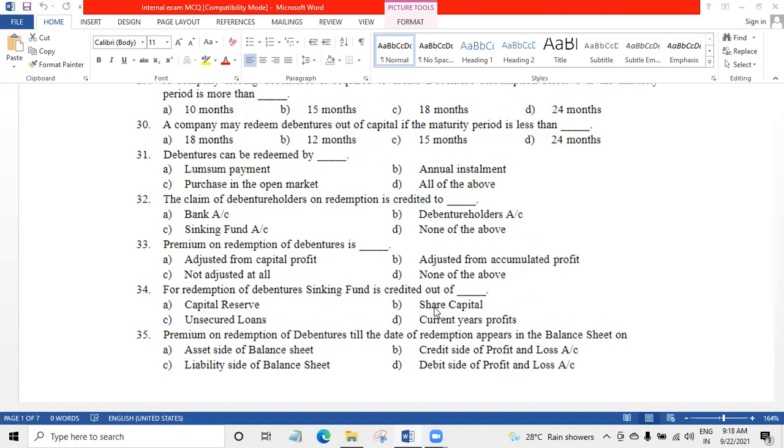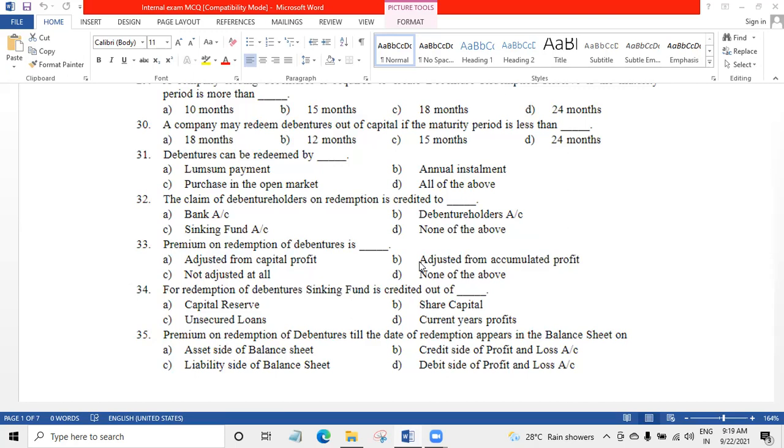33 is B, adjusted from accumulated profit. If you have accumulated security premium, you will adjust from security premium. If you have P&L, profit and loss account in the balance sheet, if you have previous profits, you will adjust from that.